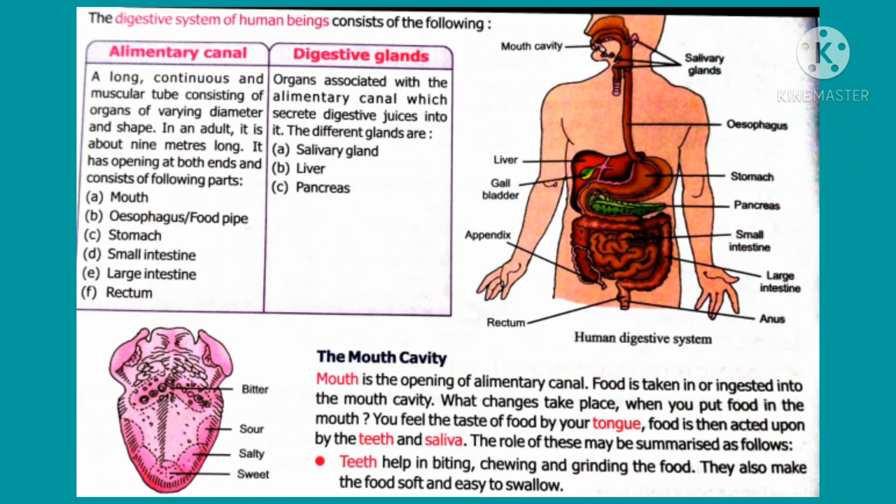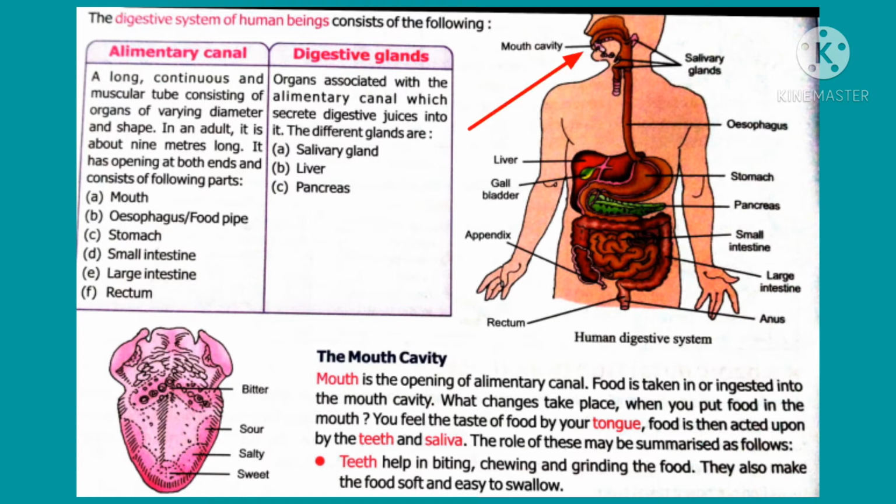Now we are going to study the digestive system of human beings. There are different systems in our body: nervous system, respiratory system, digestive system, etc. Here we study the digestive system of human beings. It consists of two important parts: alimentary canal and digestive glands. What is alimentary canal? Alimentary canal is a tubular passage. Canal means tube-like structure. It is a long, continuous muscular tube consisting of different organs.